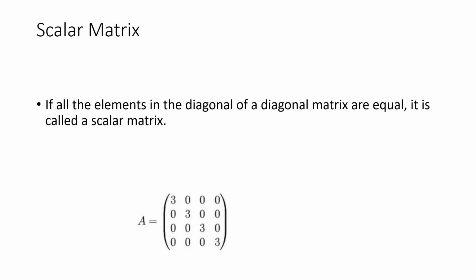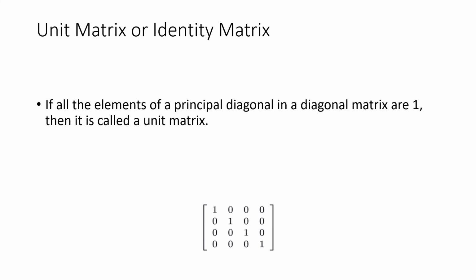Apart from the values given in the principal diagonal, all the other elements are given as 0. So this kind of a matrix is known as scalar matrix. To be very specific, the elements in the principal diagonal would be the same. That is very important in the case of scalar matrix.